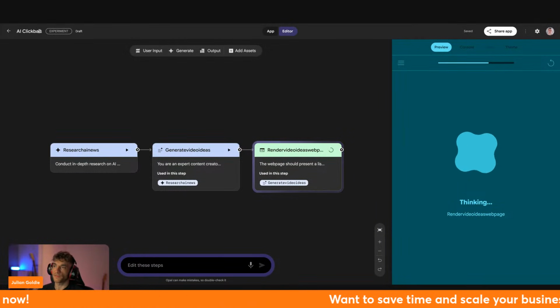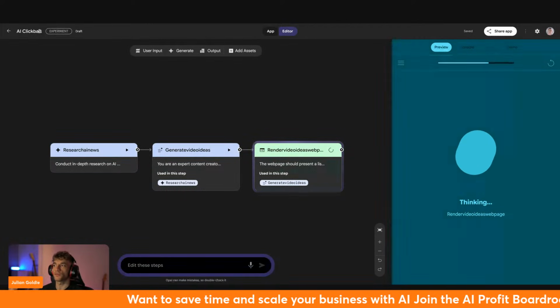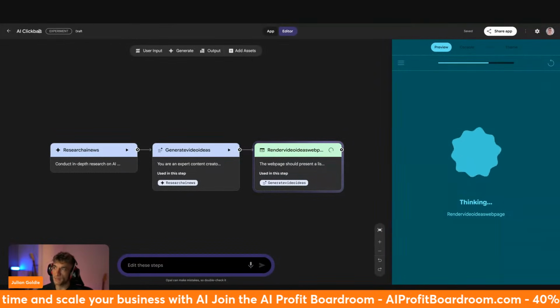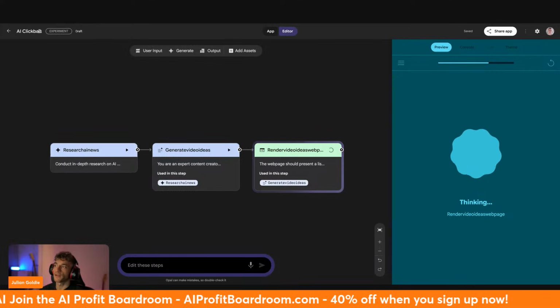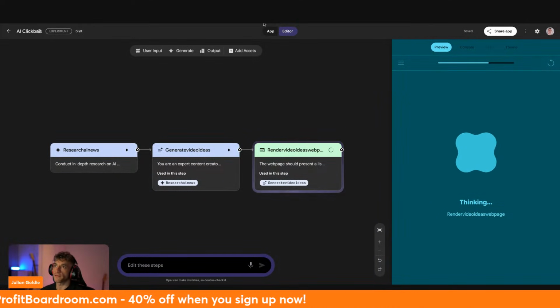Other people will say, as well, that free tools are never as good as paid ones. But look at, for example, Gmail, Google Docs, Google Drive, YouTube, the most used tools on the planet. They're all free, right? They make their tools free because they want everyone using their ecosystem. They want everyone using AI. And Opal runs on Gemini, which is their best AI. And so that's why they give it away for free.